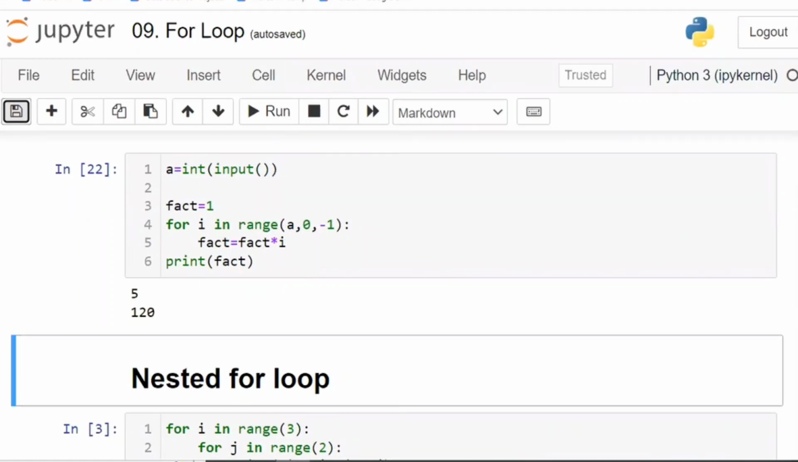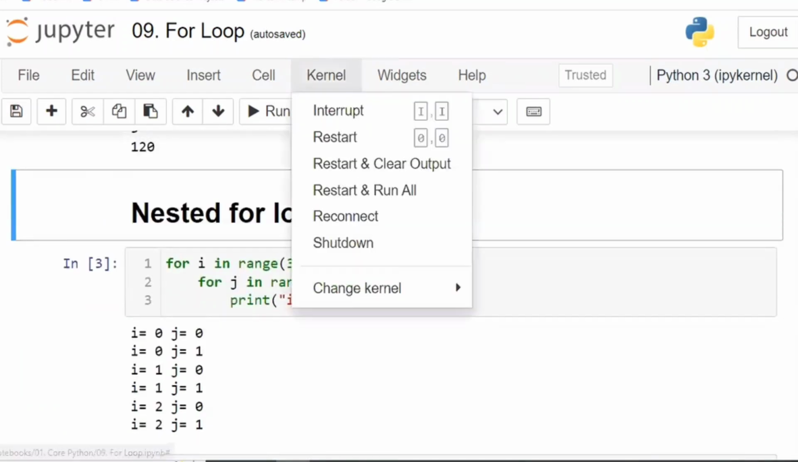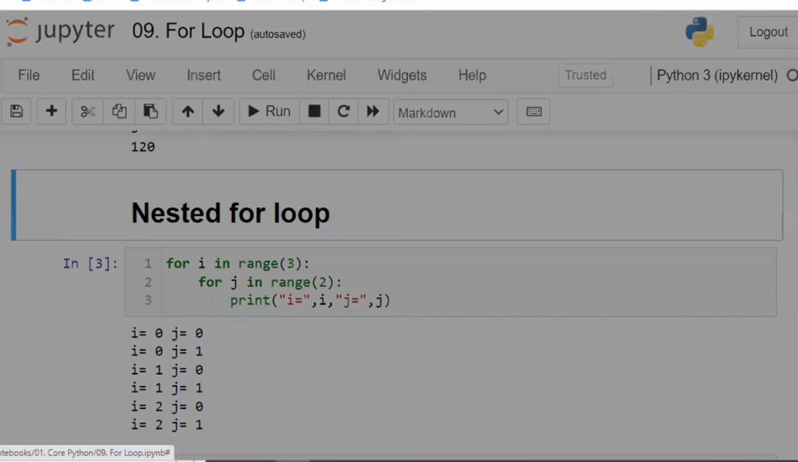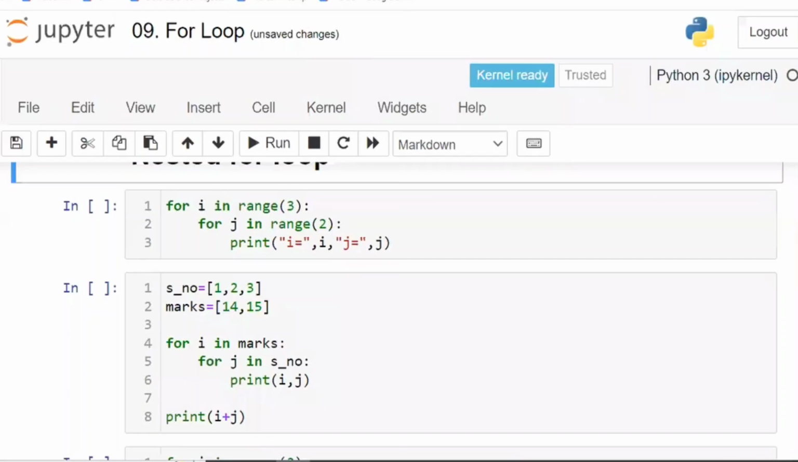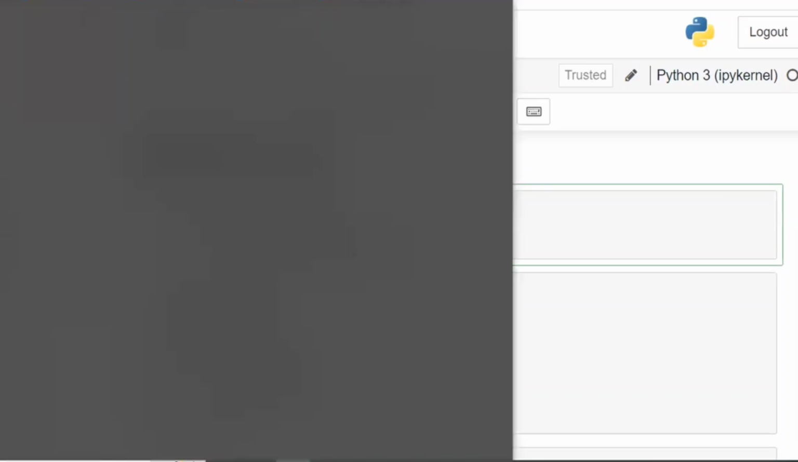Right? Now, the next concept is the nested loop. A nested loop is nothing but within a loop, one more loop. Within the for loop, one more for loop is there. Then it is called a nested for loop.